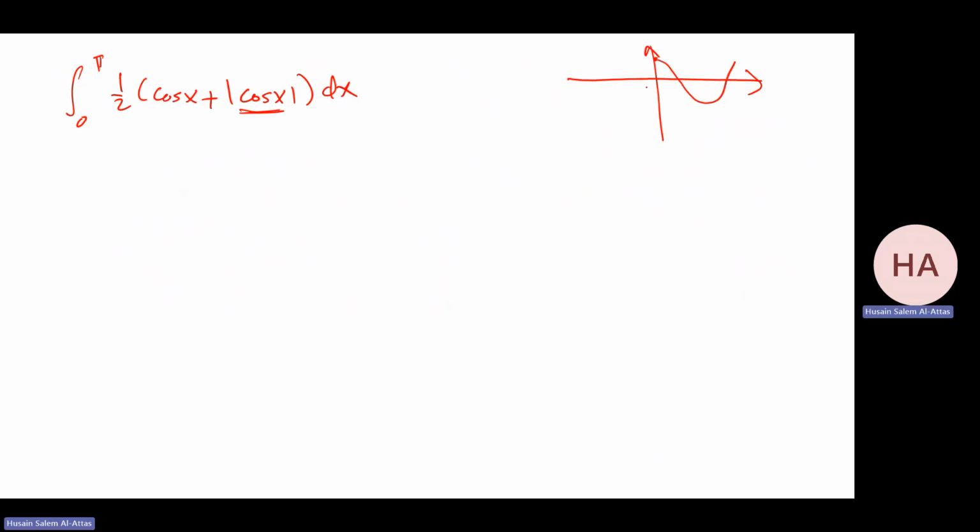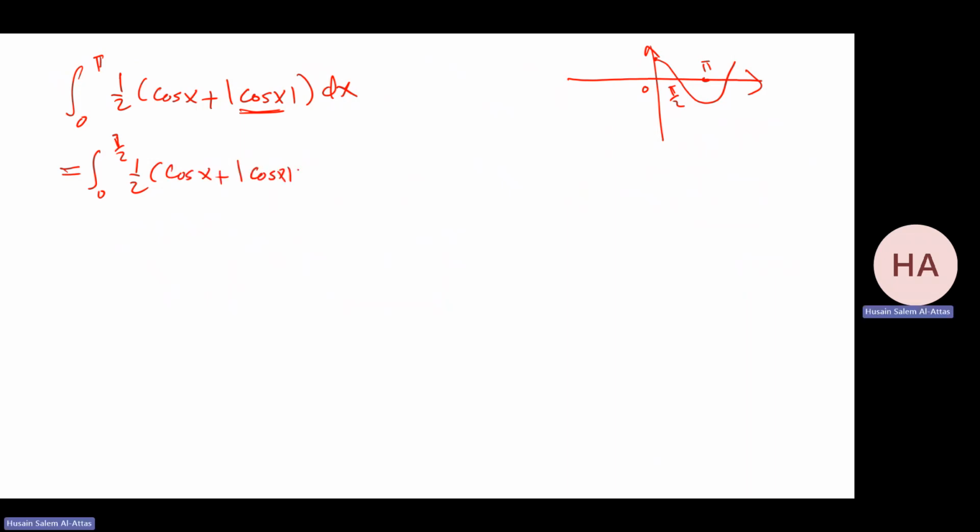Half, from 0 to pi, half of cosine x plus absolute value of cosine x. Notice this is sometimes positive, sometimes negative, so I split this. This is the graph of the cosine. From 0 to pi over 2, it's positive. From pi over 2 to pi, it's negative. So I'll make it from 0 to pi over 2. I split this integral first into 2 parts.